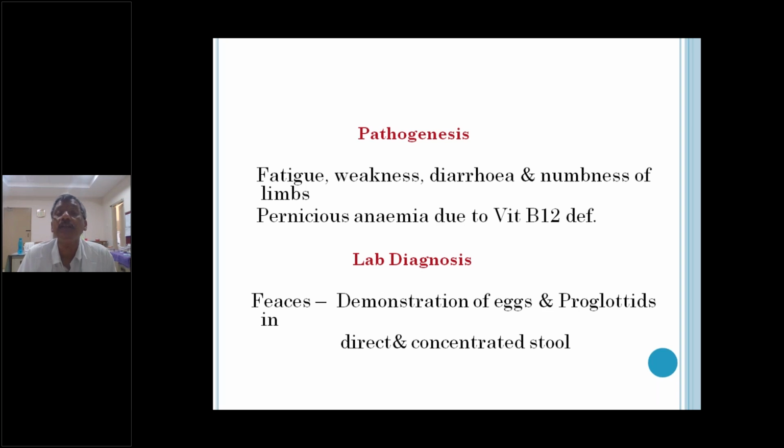The small intestine is the absorption part. The food and nutrients, everything is absorbed in the small intestine. That is why any infection in the small intestine causes a problem in absorption.